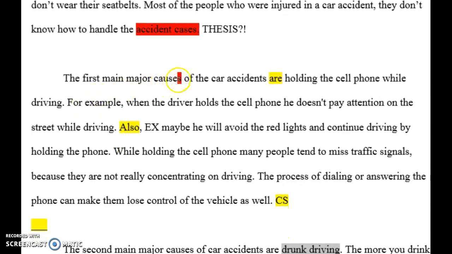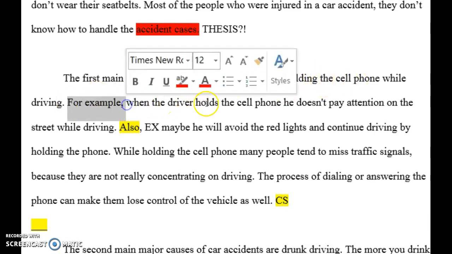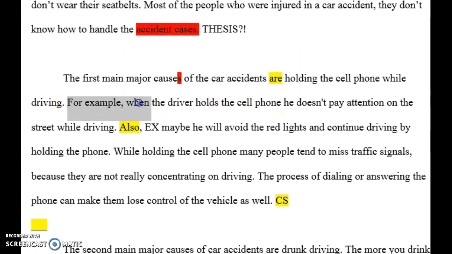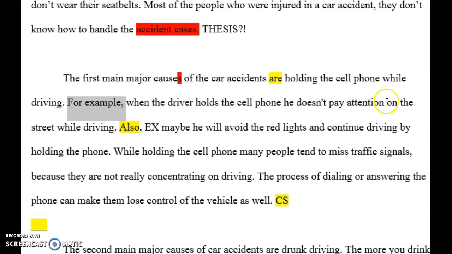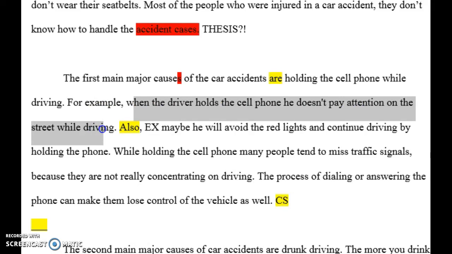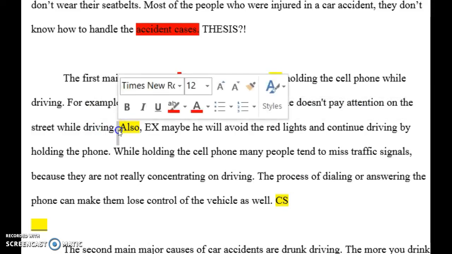Okay, this needs to be deleted. This needs to be is accidents. Car accident is holding a cell phone. And here you start with, for example, I would start with something like the first reason why people hold their cell phone, or first way that holding a cell phone can lead to car accidents is not paying attention. Full stop. For example, when a driver holds a cell phone, they're not paying attention to the road, and as a result, they end up hitting another car.